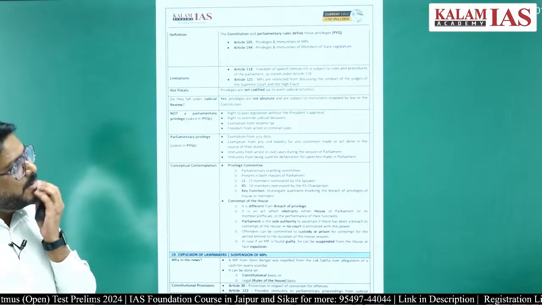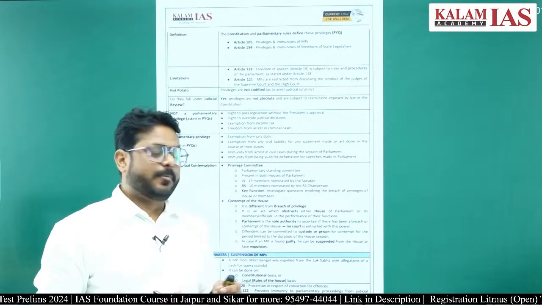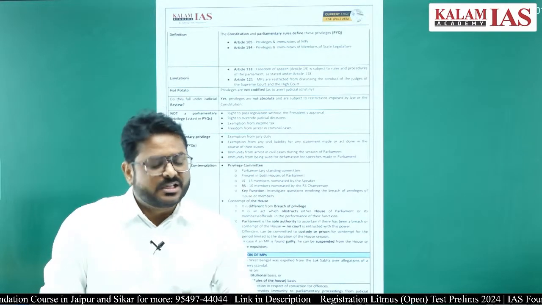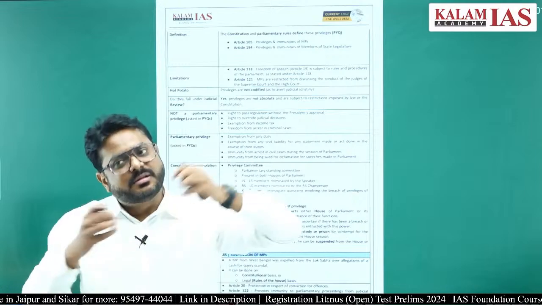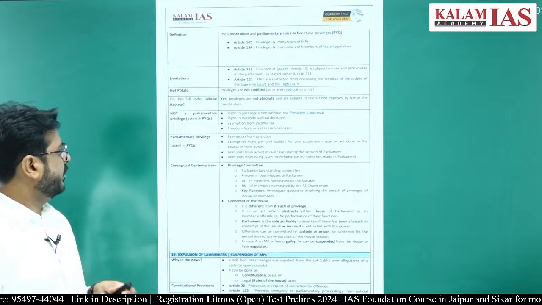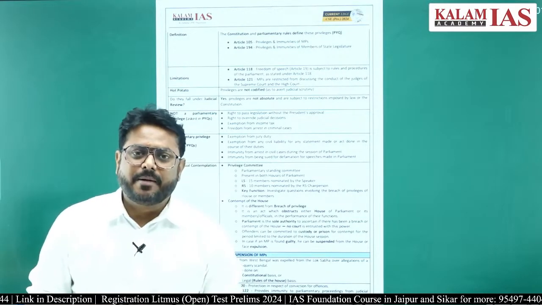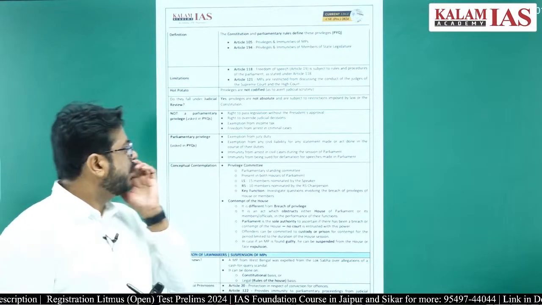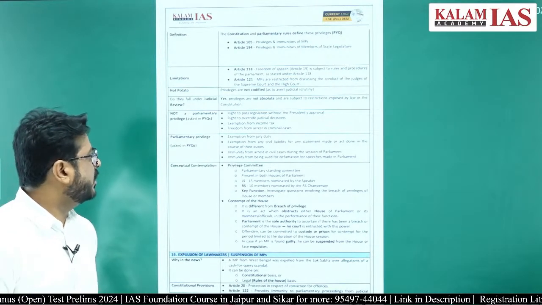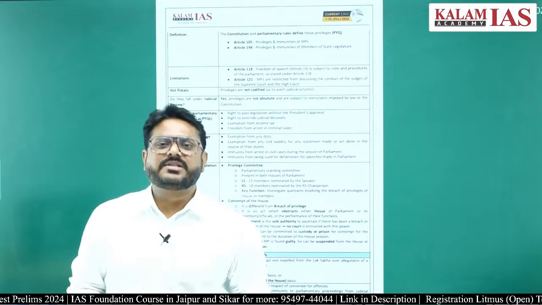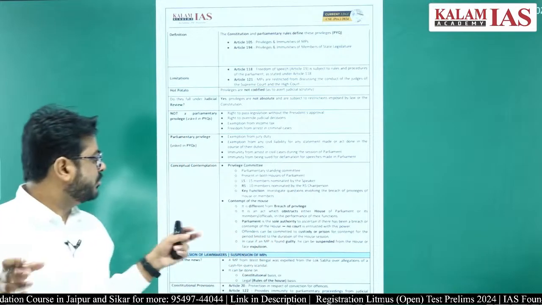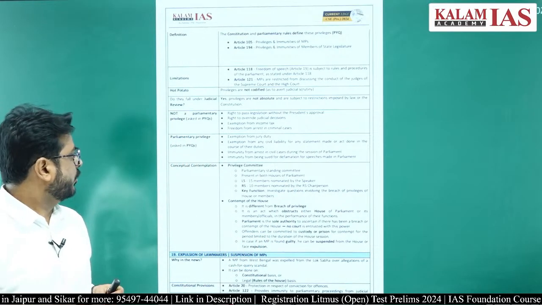One more thing is that these privileges are not codified. There is no exhaustive list of what will be inside the privileges and what will not, so that is a very problematic thing. Is judicial review possible? Yes, judicial review is possible because privileges are not absolute and are subject to restrictions imposed by the law and the Constitution. So the judiciary will check whether the privilege enjoyed by the person should have been enjoyed or not.